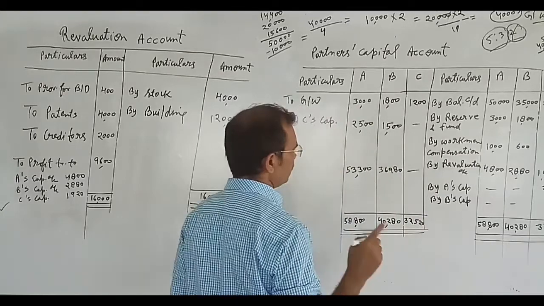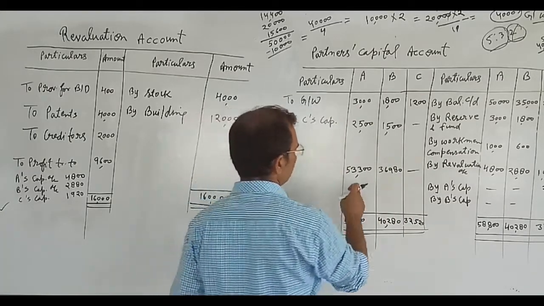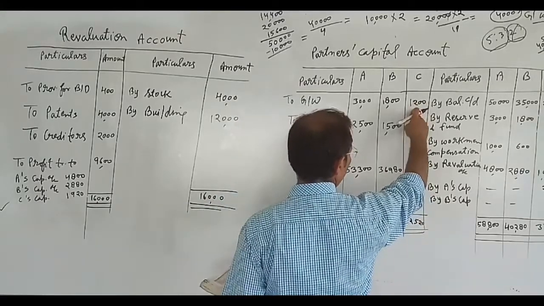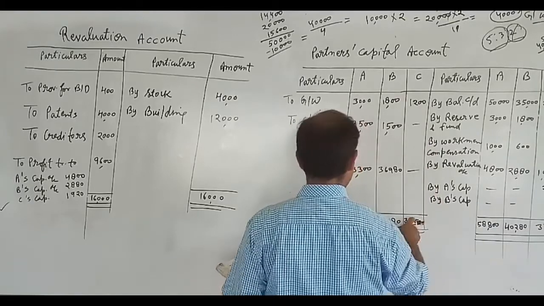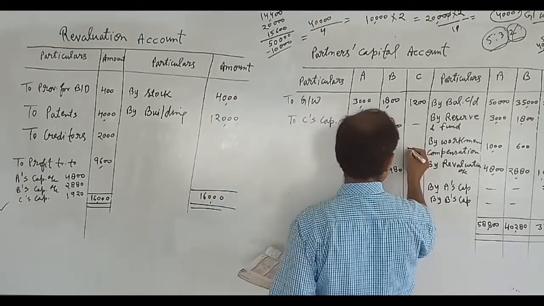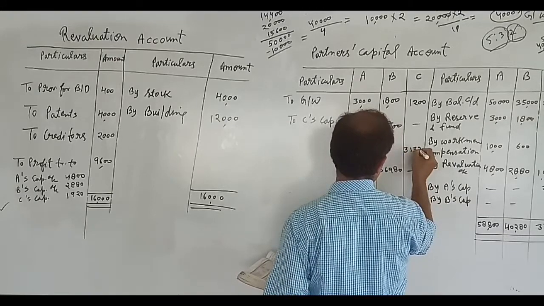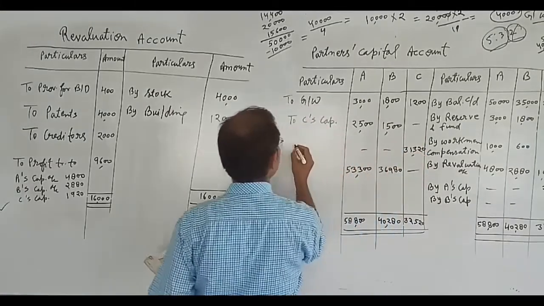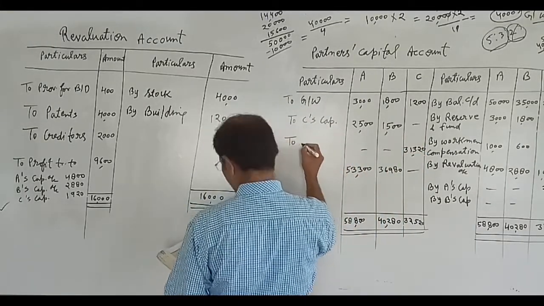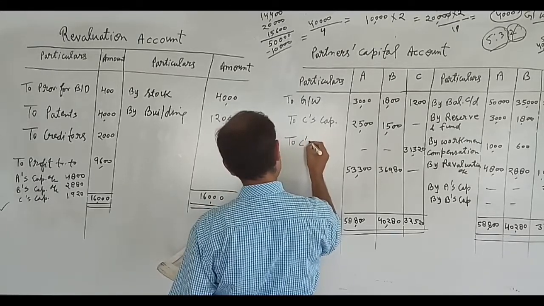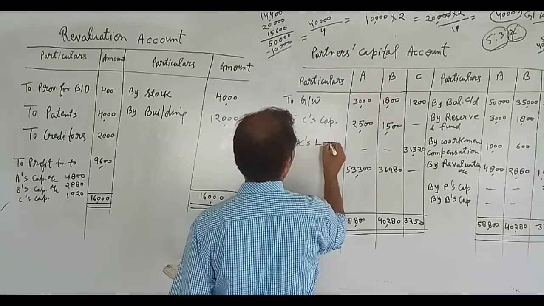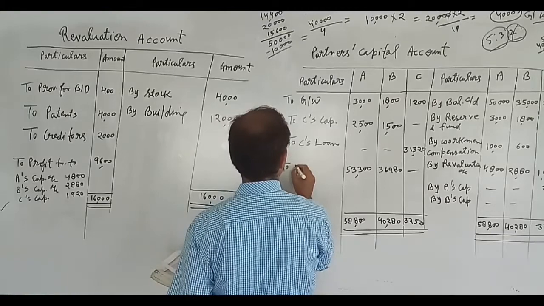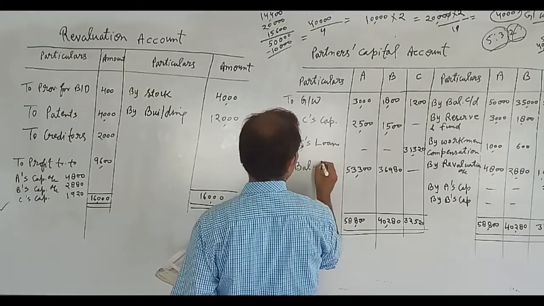We will not write the balance of that person here as we have written for the remaining partners. So what is to be done? This amount will be deducted from this total, and the amount will come 31,320, and it will be written somewhat above, to the person who is taking retirement. C's loan account. It will be written, and this is the balance. So it will be written here by balance carried down.